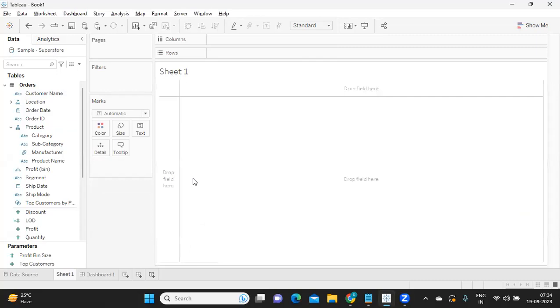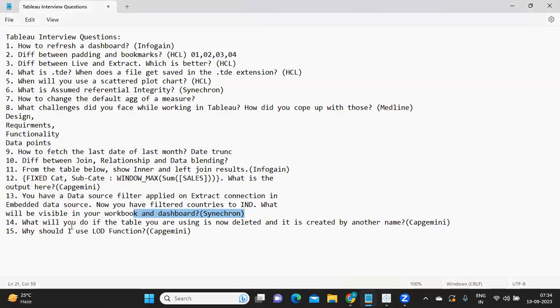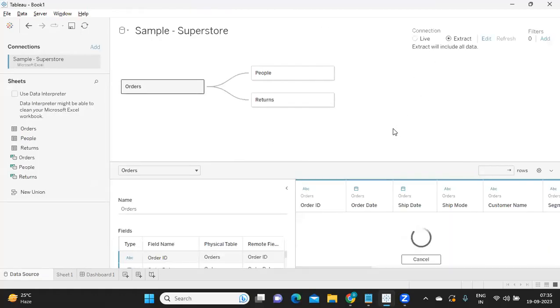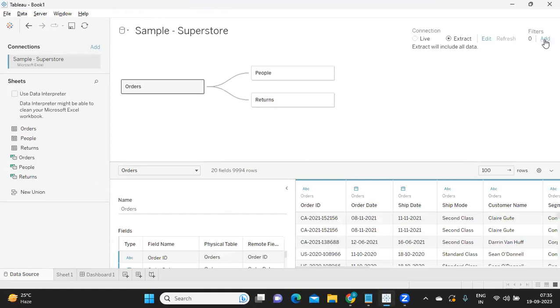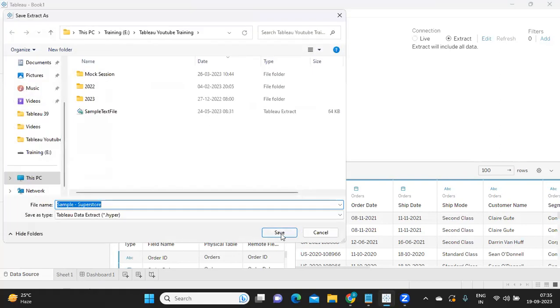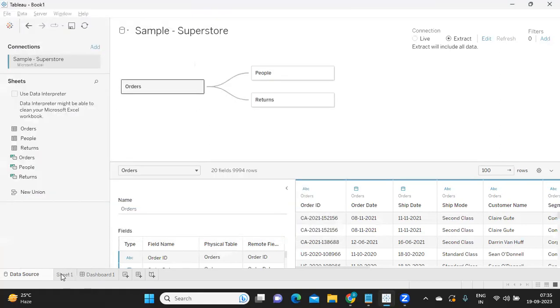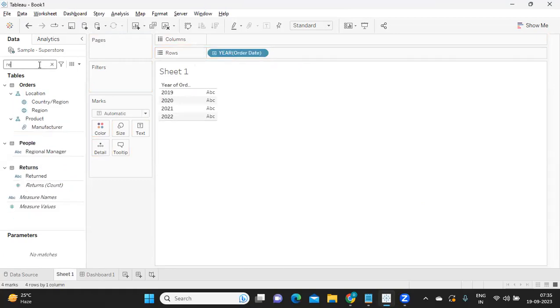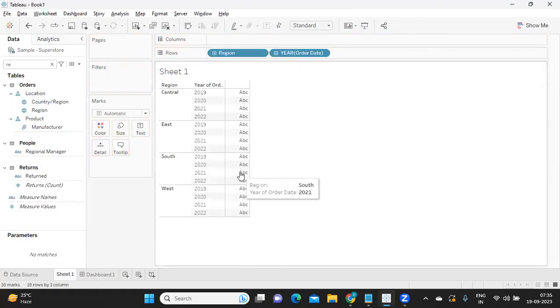So I'm just clearing off everything. What is he telling? You have a data source filter applied on an extract connection. So I'm changing it to an extract connection. Let us save this, and I'm going to sheet 1 here, and just to understand the data, I'll add these two filters. So we have 4 regions and 4 years.